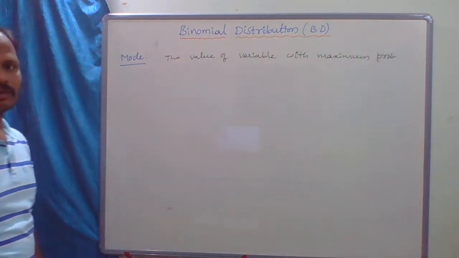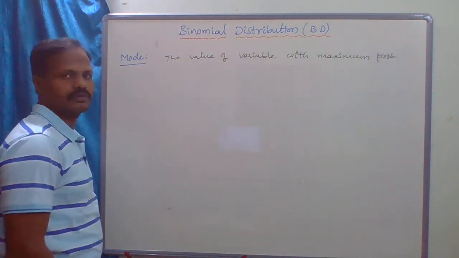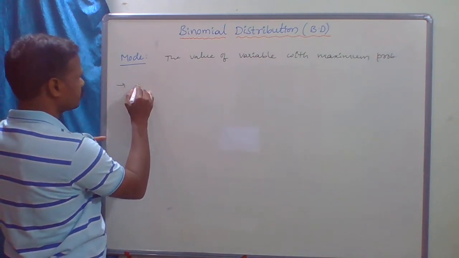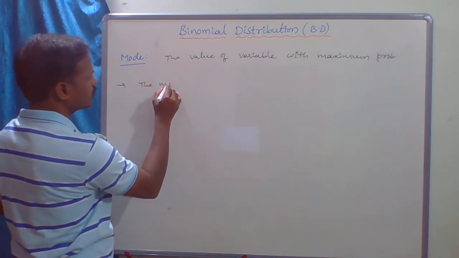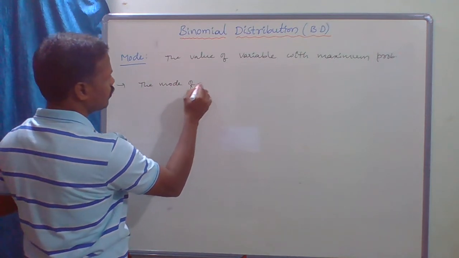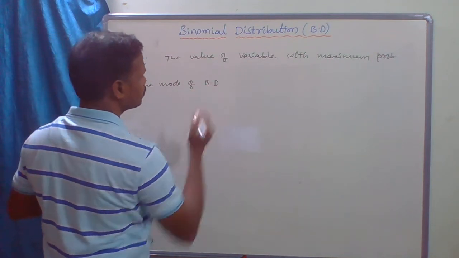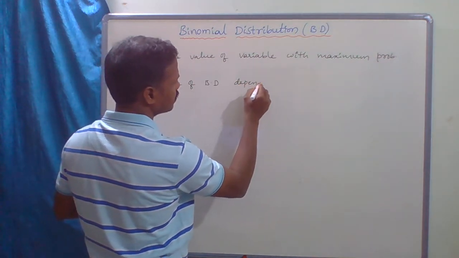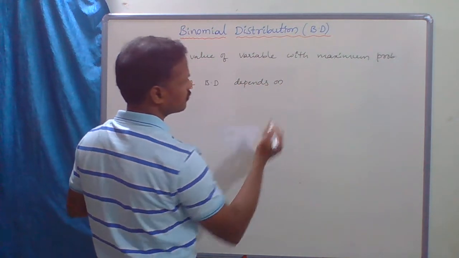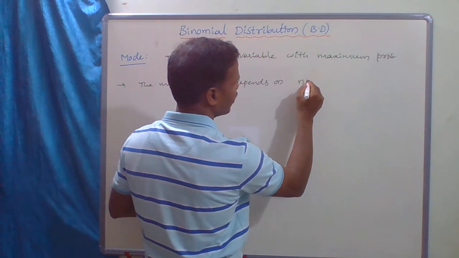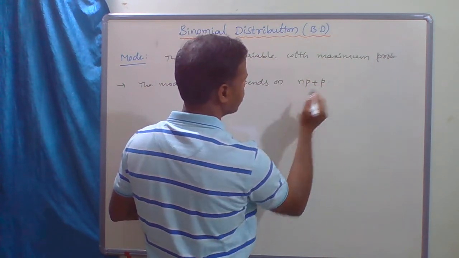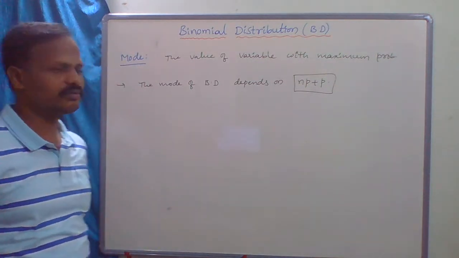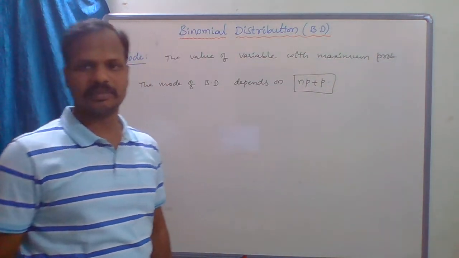Now the mode of the binomial distribution depends on the value of np plus p. The mode of the binomial distribution depends on the value of np plus p.